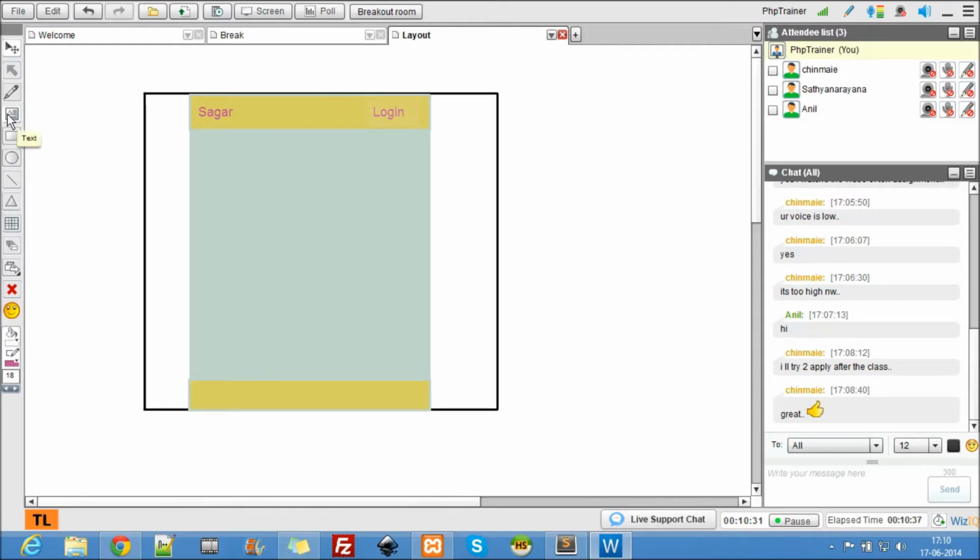Alright, that's the header. Then here let us give links: home, about, services, contact. This is the links, and this is the default home page.